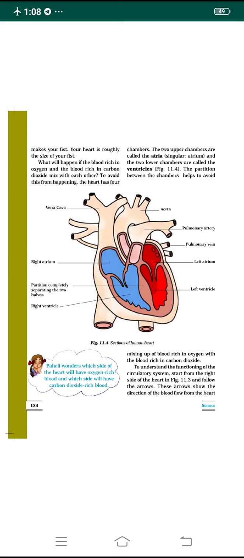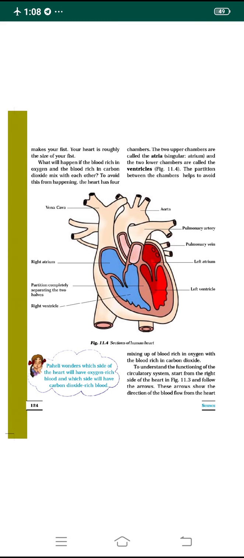If the blood which is rich in oxygen and the blood which is rich in carbon dioxide mix with each other, then what happens? If pure blood as well as impure blood mix, then automatically the whole body gets a problem.